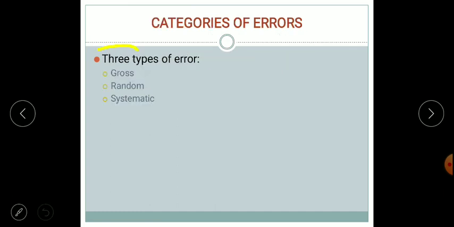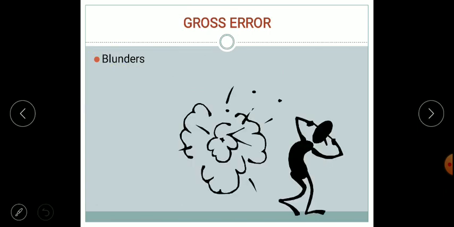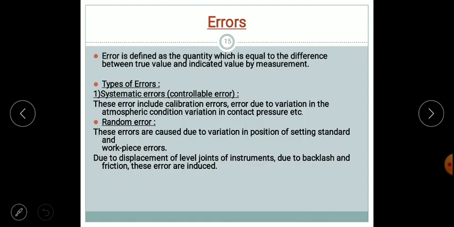So errors are divided into three types: gross error, random error, and systematic error. Gross error, that is blunder. Blunder in the sense we can say a number of factors affect the error. If we take a number of readings for any of the instruments, then also we'll have a number of errors in that. Usually error is defined as the quantity which is equal to the difference between the true value and the indicated value when the measurement process is done.